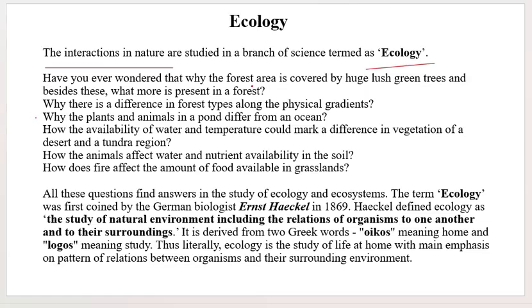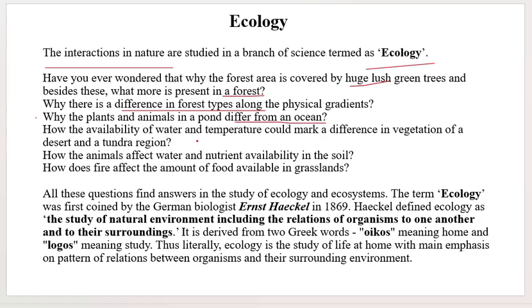Have you wondered why forests are covered with huge green trees? Besides trees, apart from trees, what more is present in the forest? Why is there a difference in the forest types along the physical gradients? Why do the plants and animals in a pond differ from an ocean? Why is there a difference between pond animals and plants and those of an ocean?